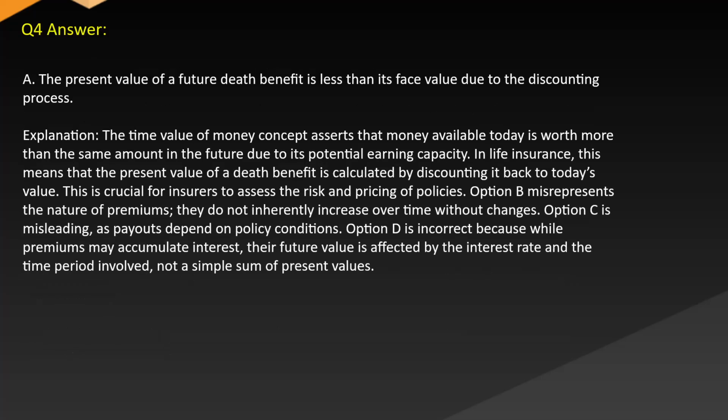Answer A. The present value of a future death benefit is less than its face value due to the discounting process. Explanation. The time value of money concept asserts that money available today is worth more than the same amount in the future due to its potential earning capacity. In life insurance, this means that the present value of a death benefit is calculated by discounting it back to today's value. This is crucial for insurers to assess the risk and pricing of policies.